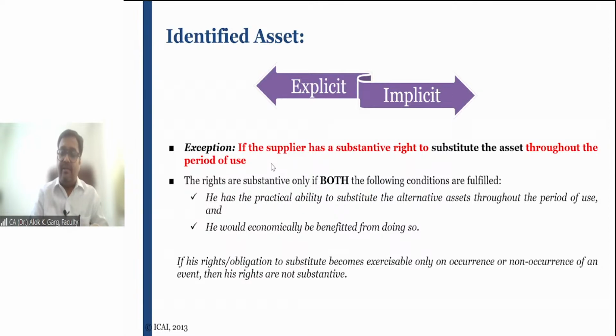So today he is sending, let's say, the car bearing serial number XYZ. Tomorrow he is sending the car bearing serial number PQR. Day after tomorrow, ABC. It means he has a substantive substitution right. He can rotate his fleet as per his own requirement, as per his own benefit. In that case, this asset will not be considered an identified asset.